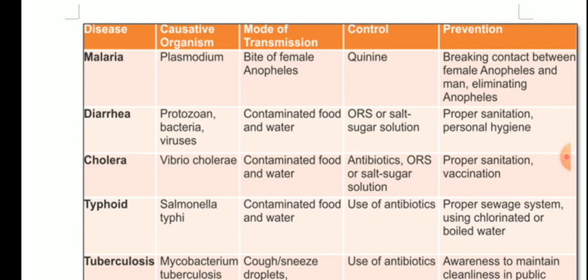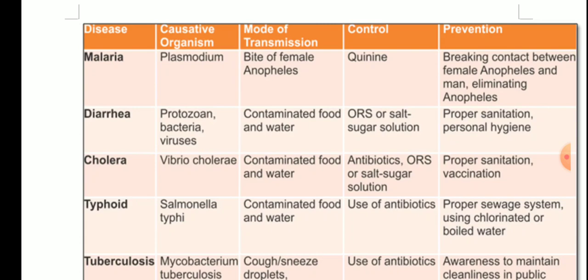Okay, next disease is cholera. It is caused by an organism known as Vibrio cholerae. Mode of transmission is contaminated food and water. How is it controlled? It is controlled with the help of some antibiotics, and ORS, or again salt sugar solution. Prevention: again the same, proper sanitation, but this time it can also be prevented by vaccination.